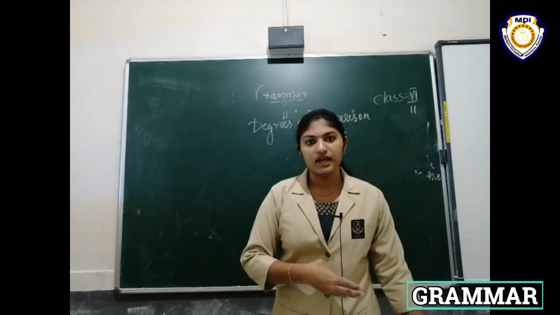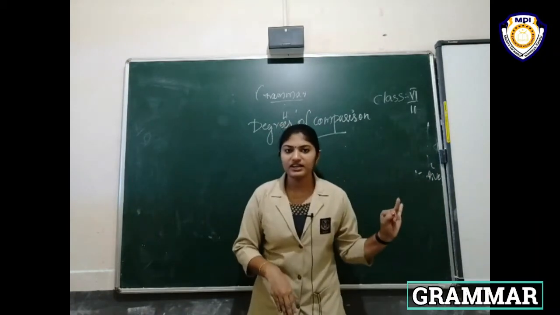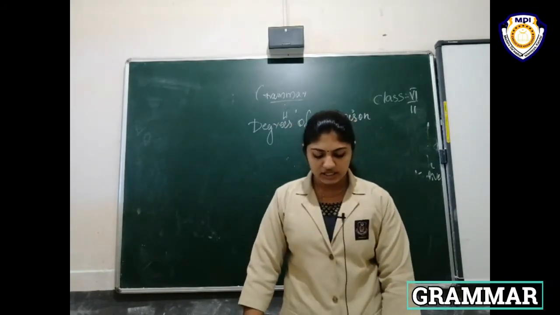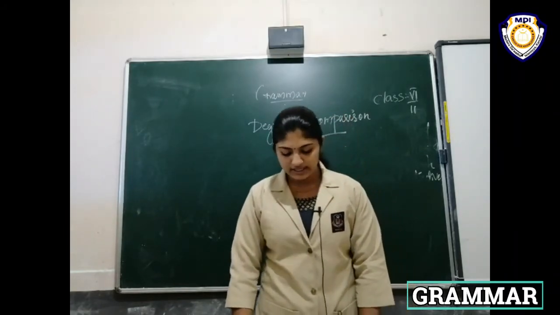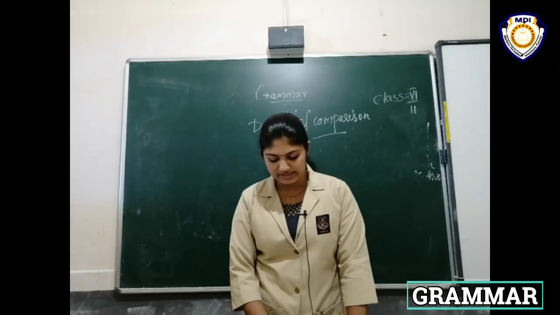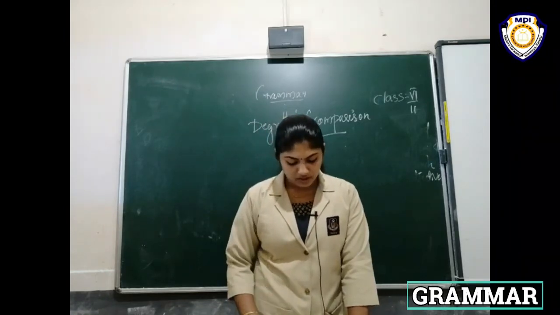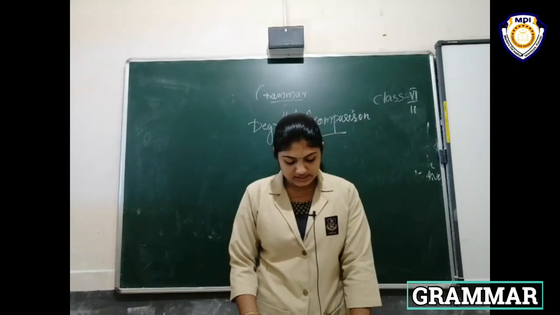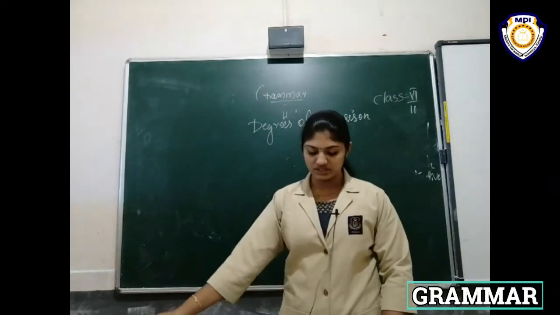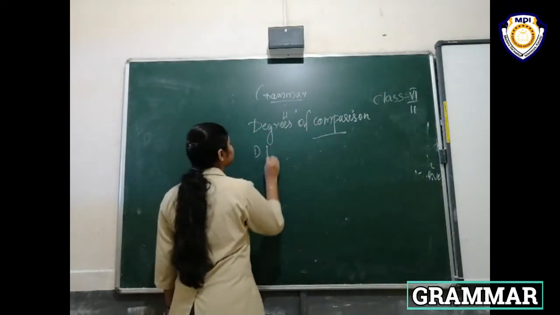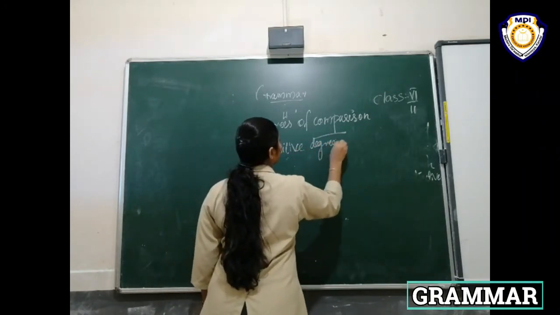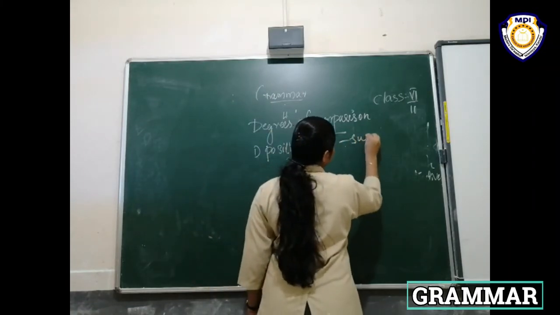Degrees of comparison. First one, positive degree, comparative degree, then superlative degree. Okay. Then all of you look in your textbook. The positive degree of an adjective is the simplest form. The degree may be used either to state the quality of something or for comparison. Okay, here the example: the grapes were sweet. This bag is light as a feather. This is the simplest form. Positive degree is the simplest. First one is positive degree, that is the simplest form, that is sweet.